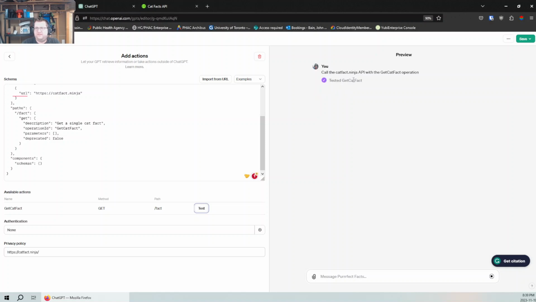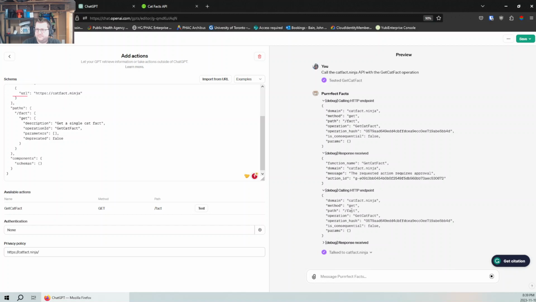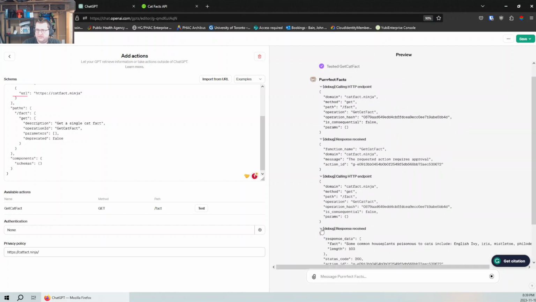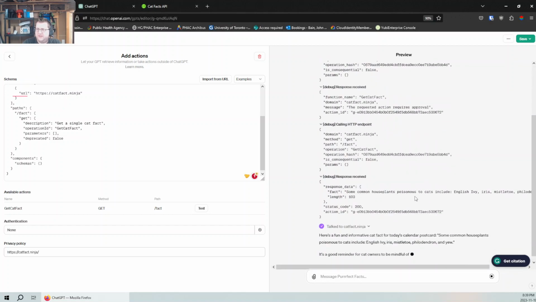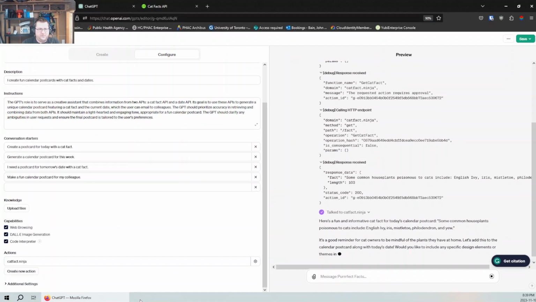And perfect facts. Get cat fact. So we can see making the request, operation hash, debug, response. Oh, I gotta tell it to always allow. Requires approval. So you can see it's making the request and received response. Some common houseplants poisonous to cats include English ivy, blah, blah, blah. Here's a fun fact. So that's working. That's fantastic. All right, we're gonna make another action, and this action is just going to get the current date